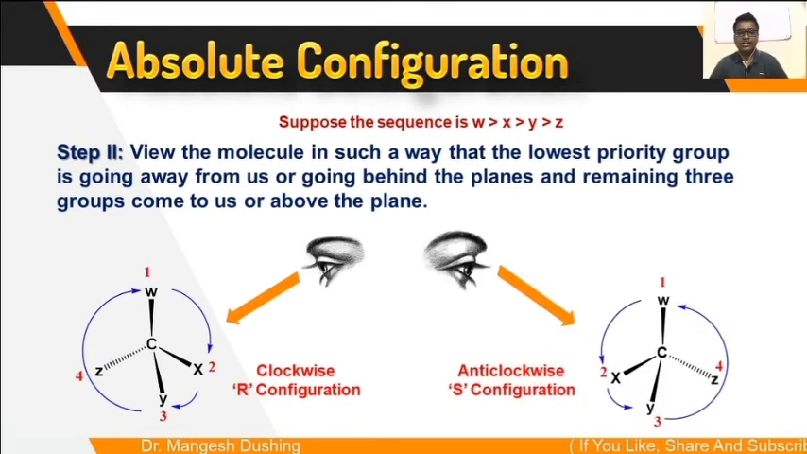In the other isomer, again you have to see that isomer in such a way that the lowest priority group goes away from the observer, or below the plane. So the remaining 3 groups come to the observer, and then see the priority for the 3 groups, 1, 2 and 3. Clockwise or anti-clockwise? Anti-clockwise. If that is anti-clockwise, the configuration is S.